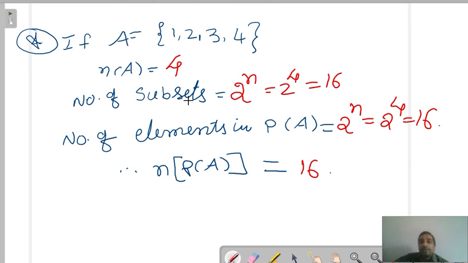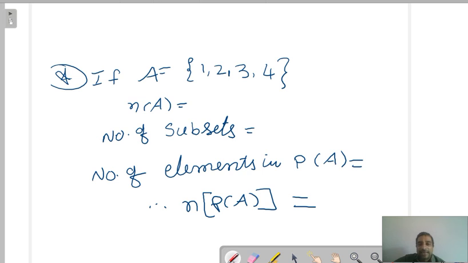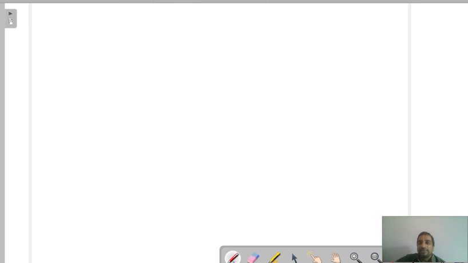Now I think you all have understood. Now coming to the next question. I will see how many members will answer this. See this. This is the previous question only. Number of elements of A is 4. Number of subsets: power set, 2 power n. Very good. 2 power 4 is 16. The power set of A is 16. So I hope you all have understood.